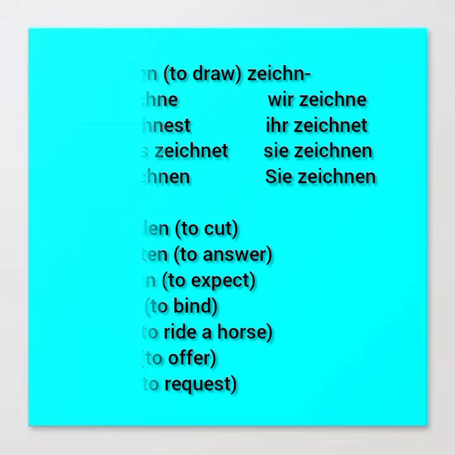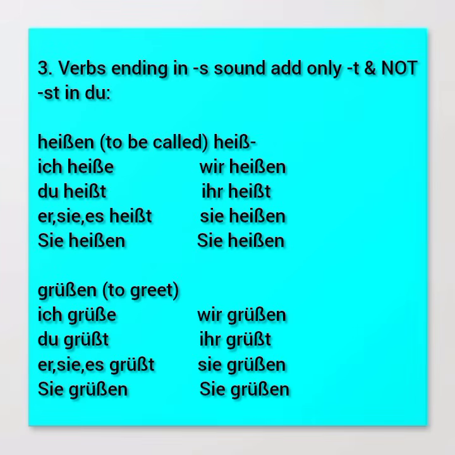Okay, let's now go ahead and see the very last exception. The very last exception says like this. Now, verbs ending in, let's take it slow, verbs ending in S sound. Look at that. Verbs ending in S sound, you're being told, add only T and not ST in the du form. Let's take it again. Verbs ending in S sound. Because they're already ending in S sound, you're being told, add only T and not ST in the du form.